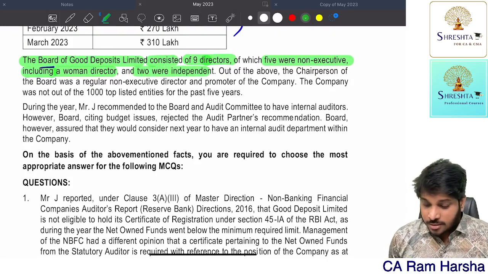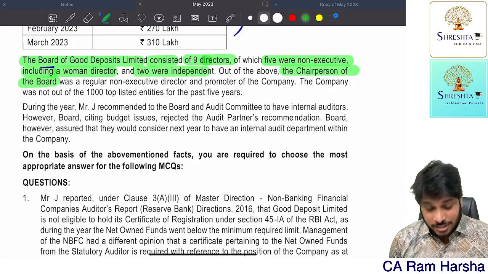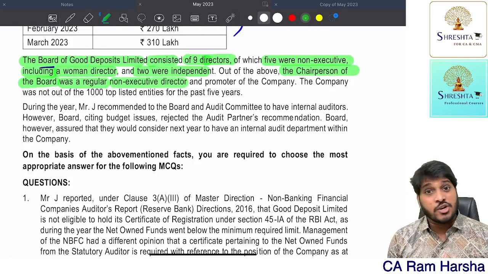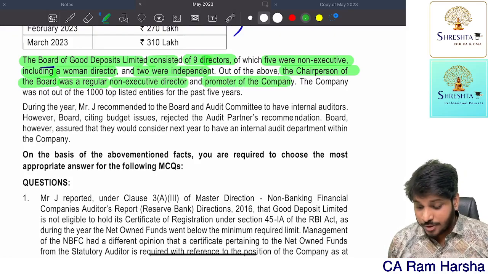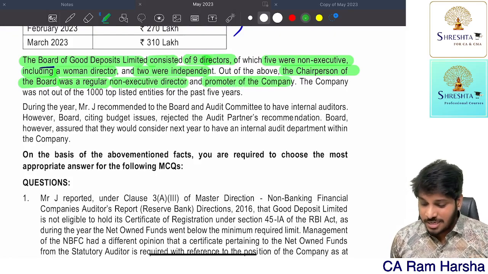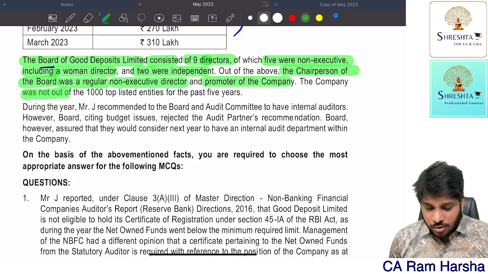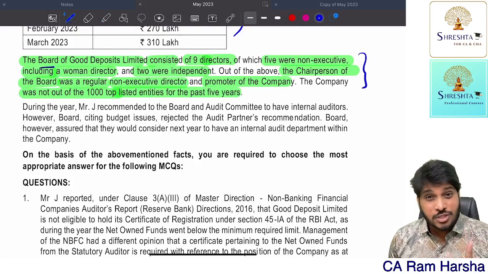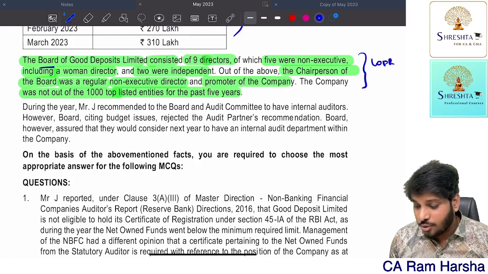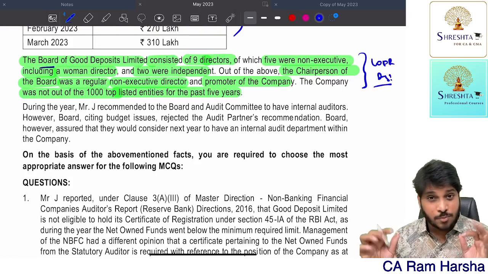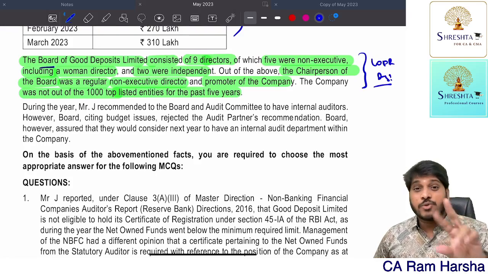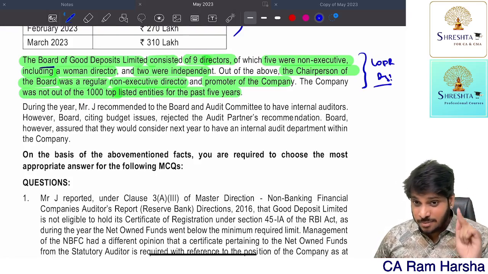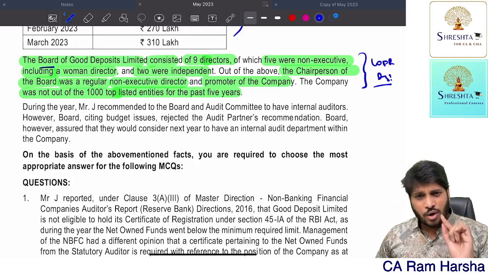Out of the above, the chairperson of the board of directors was a regular non-executive. Regular director means probably non-independent. Getting it? And promoter of the company. Obviously, he is a non-independent director. The company was not out of the top 1,000 listed entities, which means here they are testing composition of board of directors as per LODR regulations. So this point is mainly talking about composition of board of directors as per LODR regulations. That provision is tested and there is an amendment inside that. Getting it? And what is that amendment about?